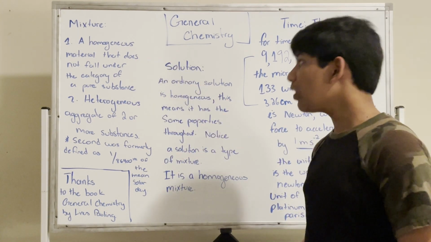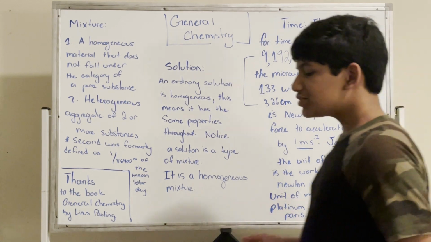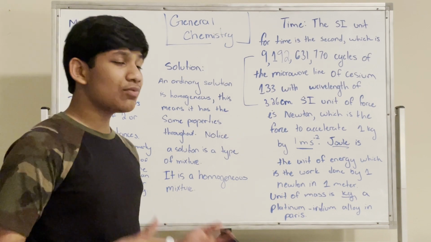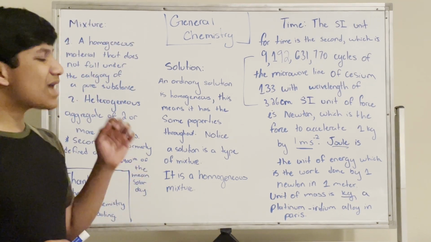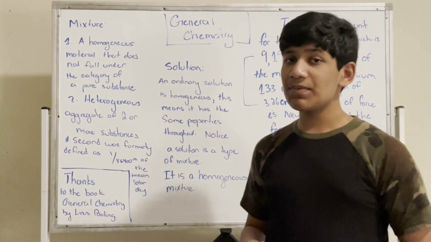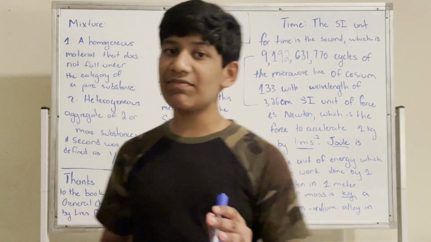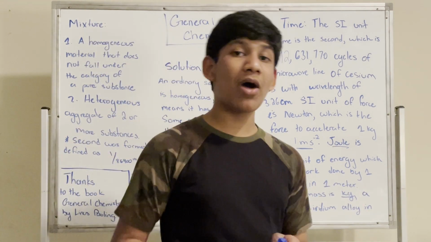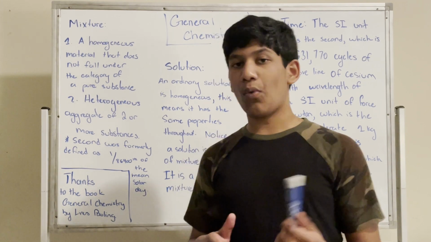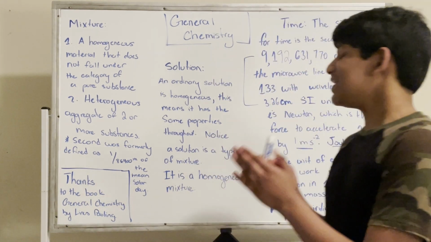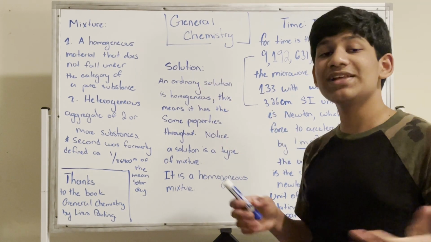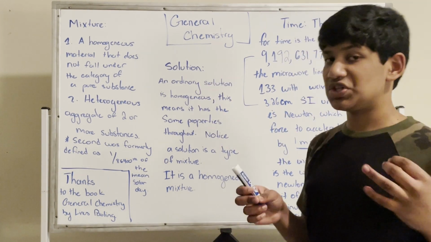Okay, so let's talk about a solution. A solution is primarily when we combine two items together and we can't really see the difference. So moreover, it's homogeneous. This came up when we were talking about pure substances. The definition of a pure substance is that it has to have a reasonably definite chemical composition and it must be a homogeneous species of matter. If it satisfies these two properties, then it's considered a pure substance. We can essentially craft the definition of a solution by taking out one of the main rules, especially the first one.